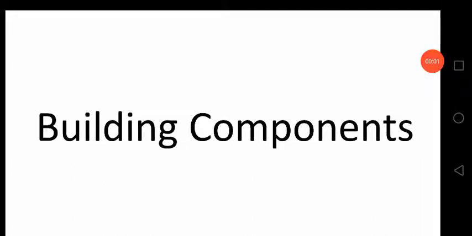Hello students, today our class is about building components. So first of all, what is a building? A building is a structure with roof and walls standing more or less permanently in one place. It may be a house, a factory, a commercial building, a hospital, etc. So why exactly do we need buildings?